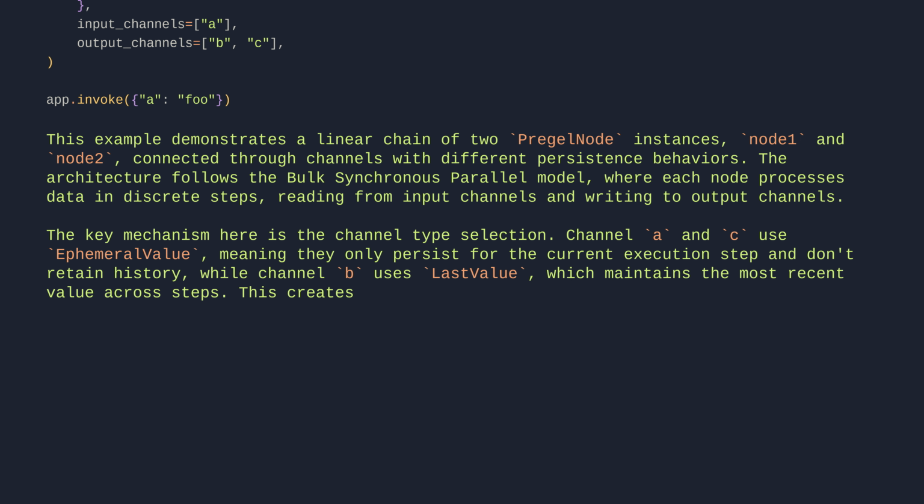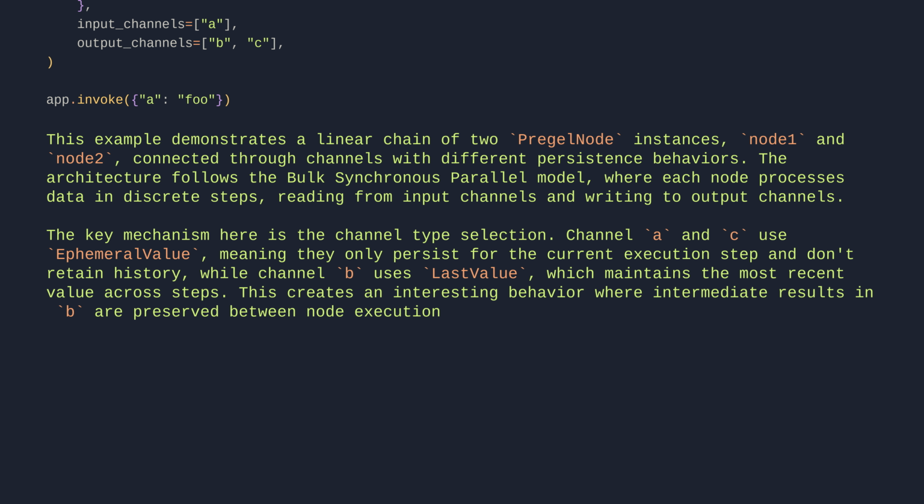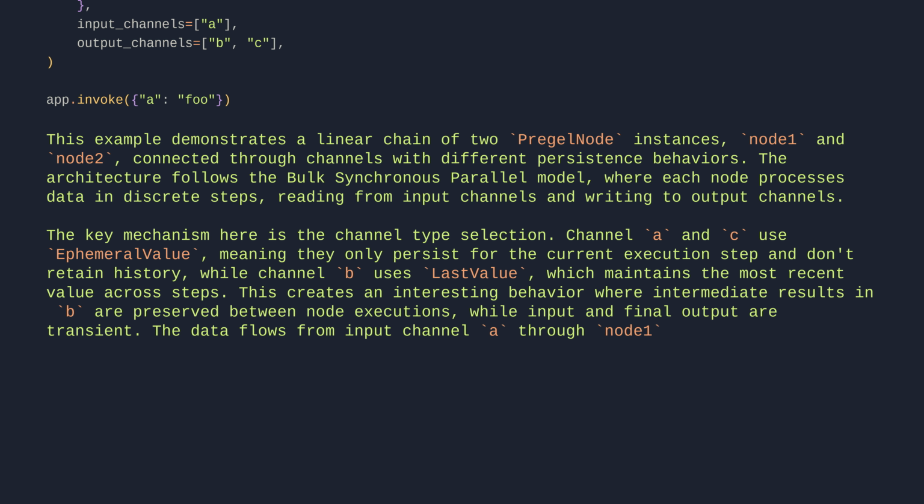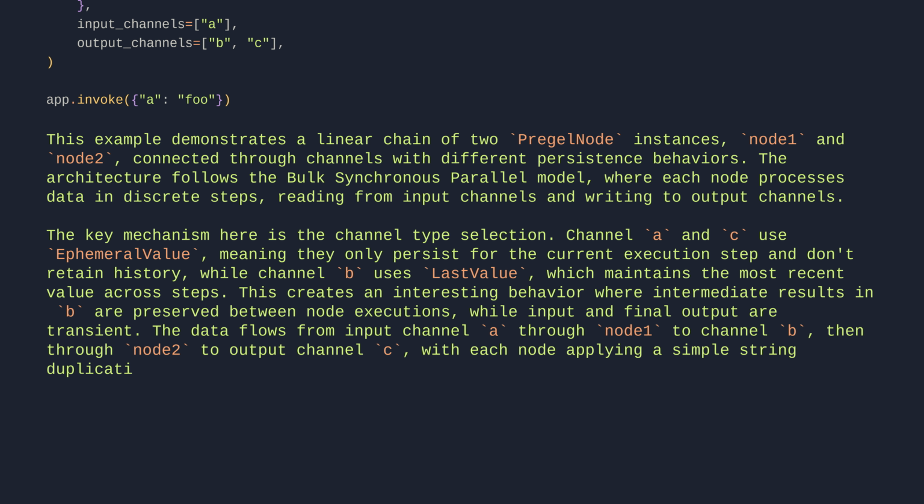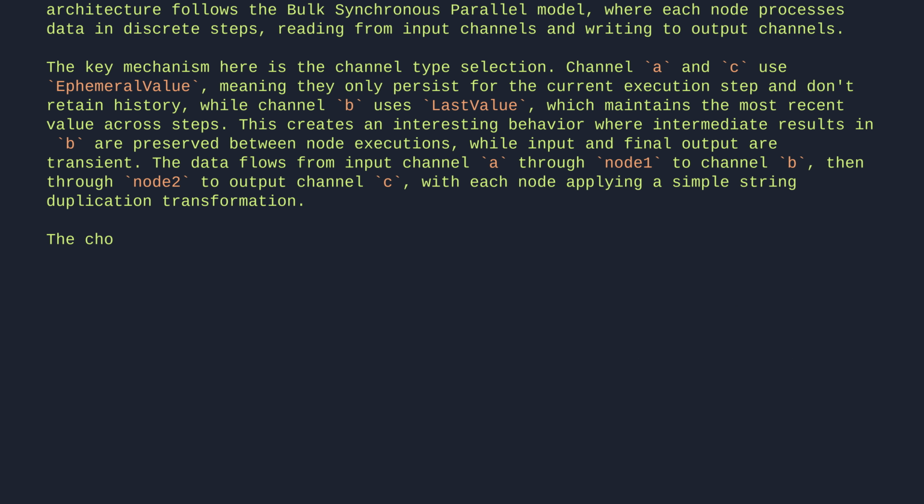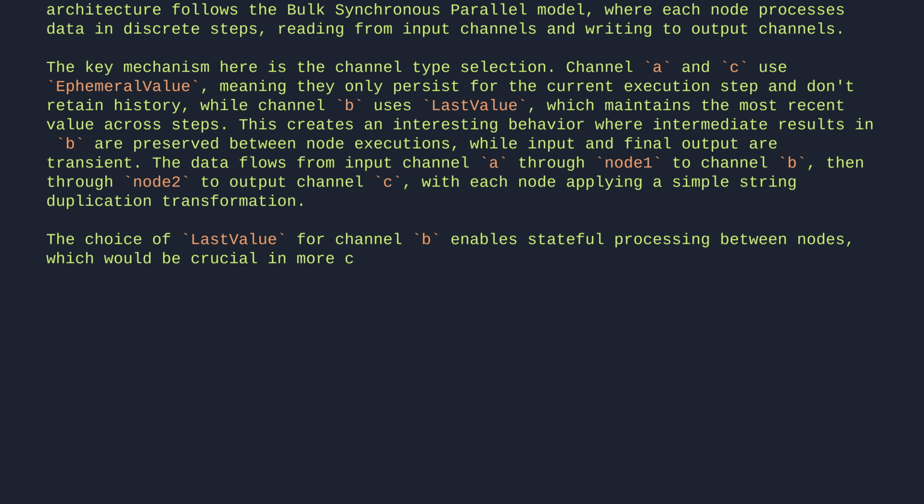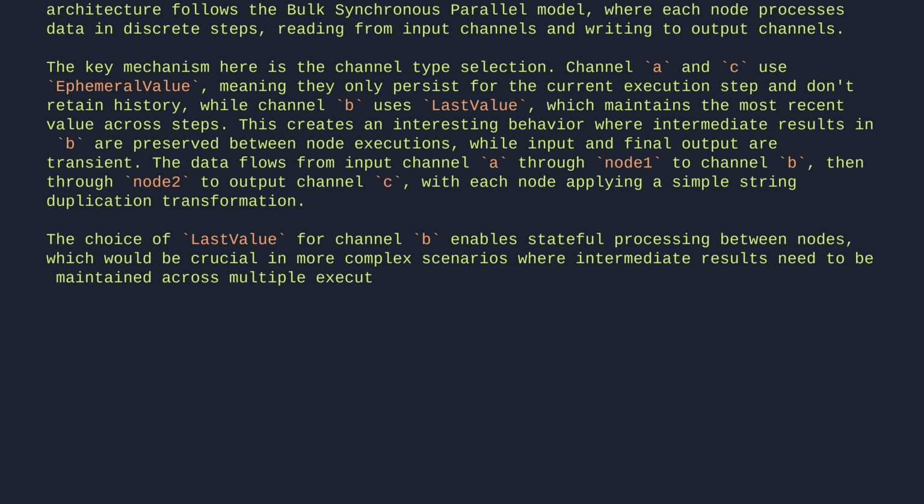This creates an interesting behavior where intermediate results in B are preserved between node executions, while input and final output are transient. The data flows from input channel A through Node 1 to channel B, then through Node 2 to output channel C, with each node applying a simple string duplication transformation. The choice of LastValue for channel B enables stateful processing between nodes, which would be crucial in more complex scenarios where intermediate results need to be maintained across multiple execution steps.